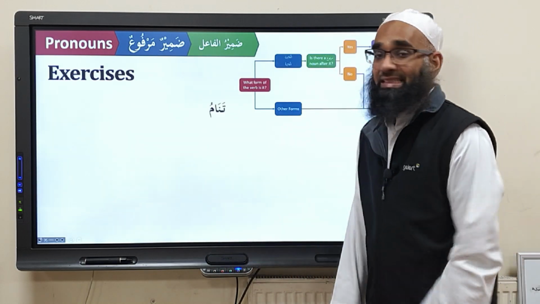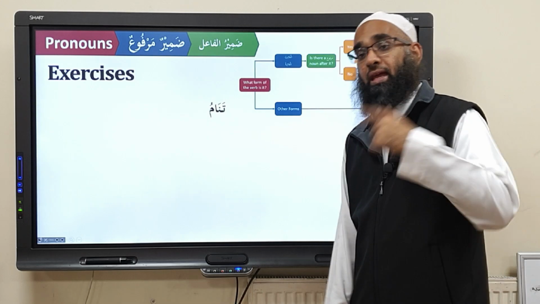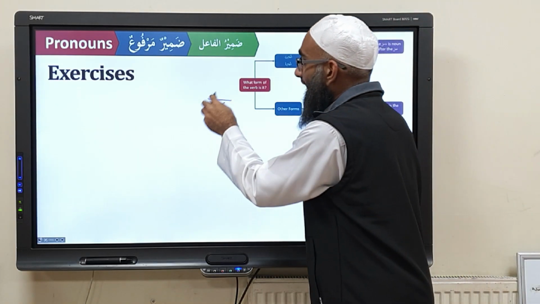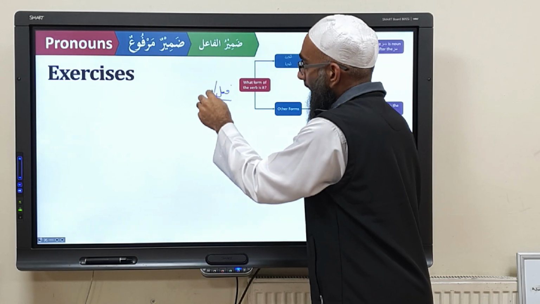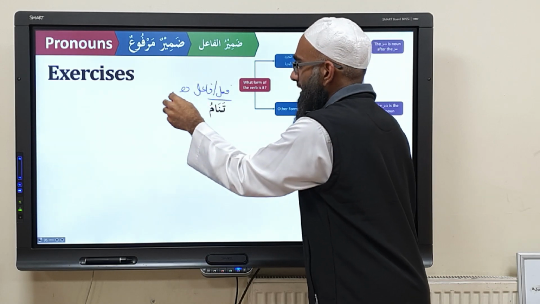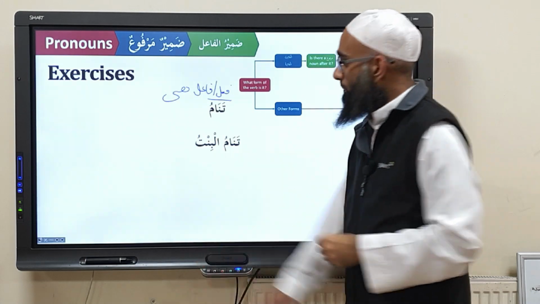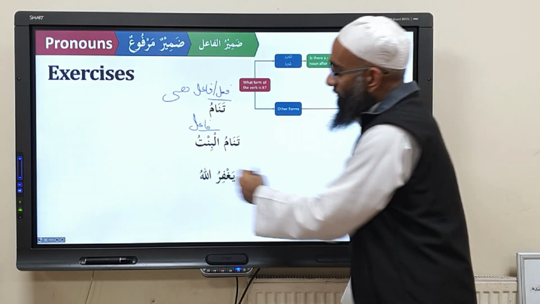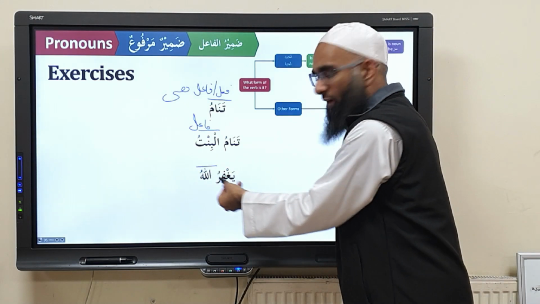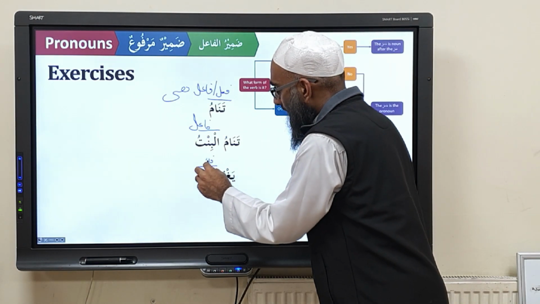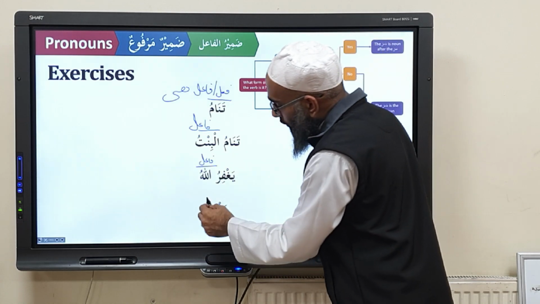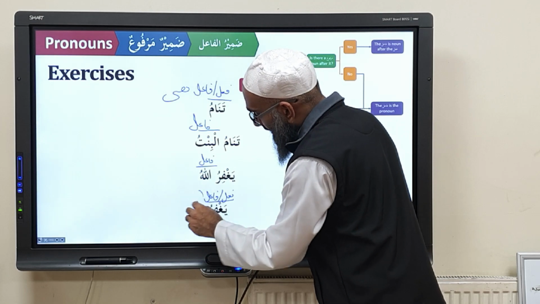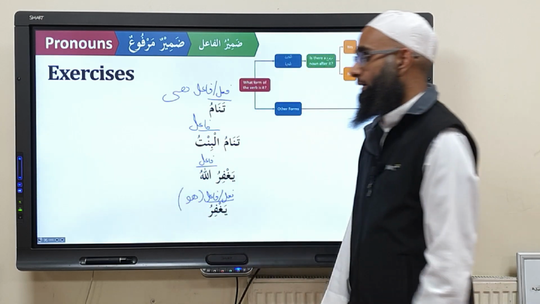Another example. Tanamu. So nama, yanamu, to sleep. Tanamu, no fa'il after it. So this is fi'l and fa'il, and the fa'il is going to be hiya. Tanamu al-bint, this is the fa'il now. Yaghfirullah, there's a marfu word after the verb yaghfiru, so this becomes the fa'il. And yaghfiru is the verb with no fa'il. And the fa'il is going to be the zamir mustatir of huwa.